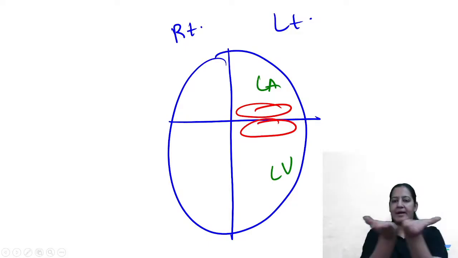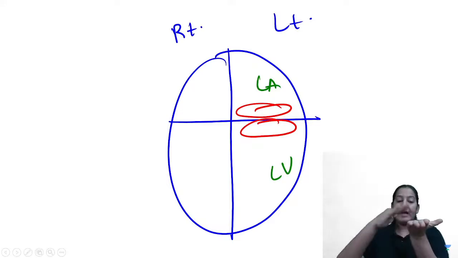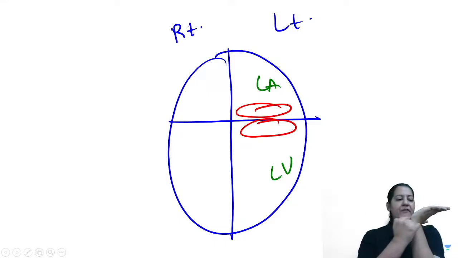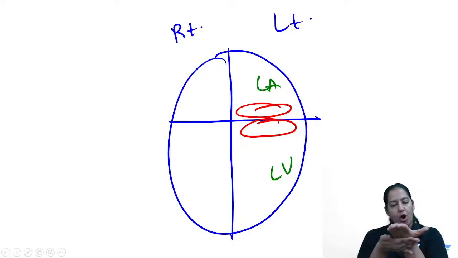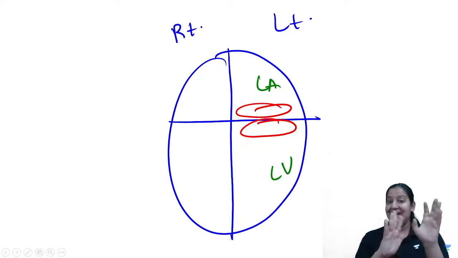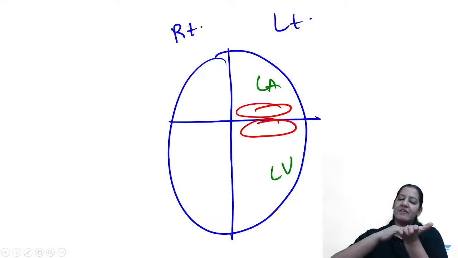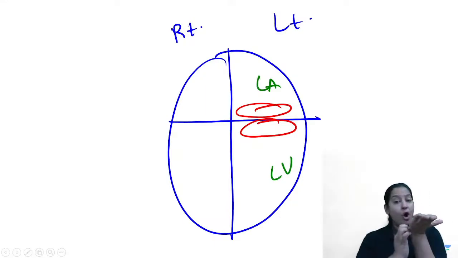So this is the normal cardiac cycle. We can see they are opening, closing, opening, closing. Now the upper surface is the auricular surface, the lower surface is the ventricular surface. Say yes or no. So the two surfaces are there, and apart from them, the junction is there. In rheumatic heart disease, we have seen the vegetations are formed at the junction, neither on the upper nor on the lower, on the junction. But here in Libman-Sacks endocarditis, that is SLE endocarditis, the vegetations are formed on upper as well as lower surface, not on the junction.